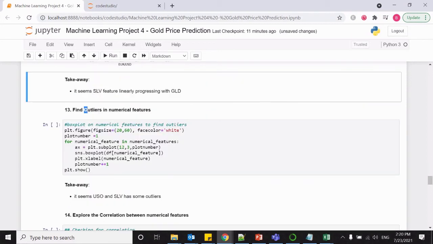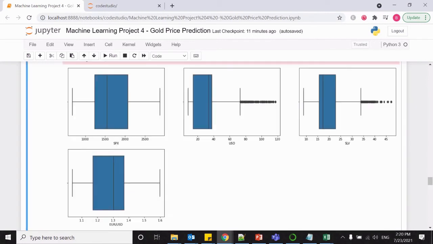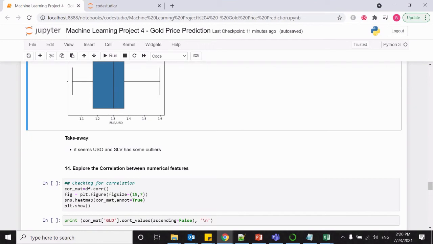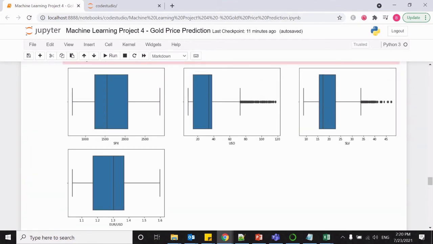Now the next step is finding the outliers in a numerical feature. For that, here is the code. So these are the box plots. Let us note down the takeaways from this box plot and find the outliers. It seems like USO and SLV have some outliers, which can be removed in our feature engineering section.